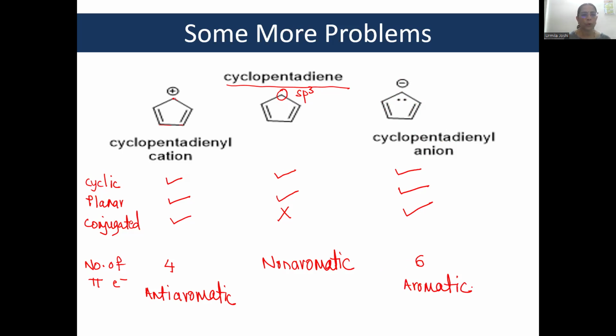Now, if you know how to check aromaticity, you will be able to check every structure that is given to you in the exam. The questions that appear in the exam are mostly: write Huckel's rule for aromaticity and classify these structures into aromatic, anti-aromatic, and non-aromatic. Okay, apply the same thing. Whether it is cyclic, planar, and conjugated should be checked first, followed by the number of pi electrons.